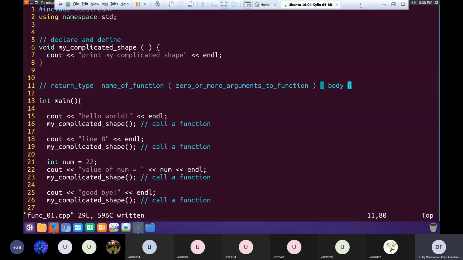Cout, etc. we'll discuss it later, and void also we'll discuss it in the next section. What does a return type mean, and what does it mean to have a return type of void? We'll do that in the next class. If you have any other questions, we haven't discussed any details, we'll discuss it in the next class. But right now the time of the meeting is ending, so we'll have to end our class.